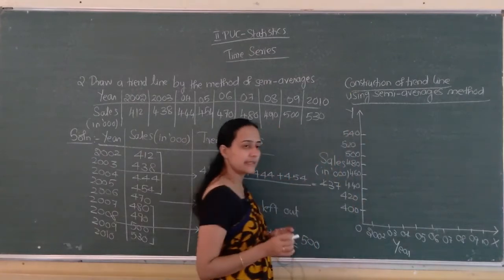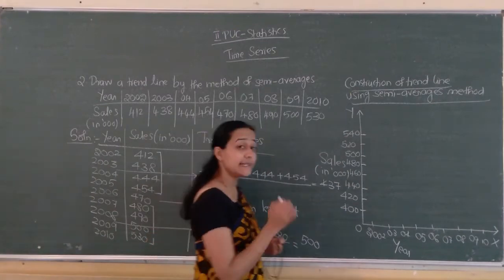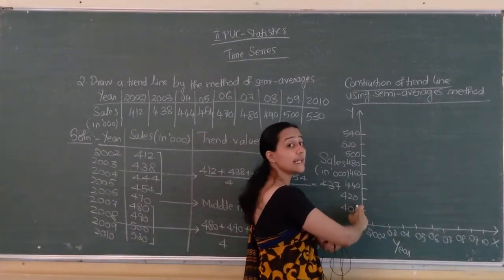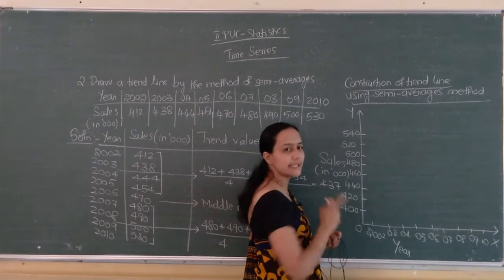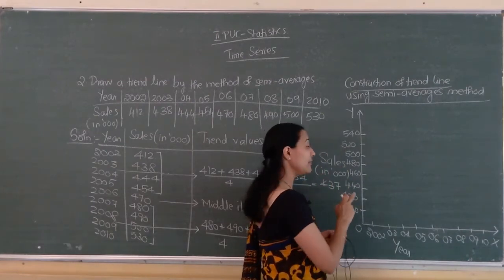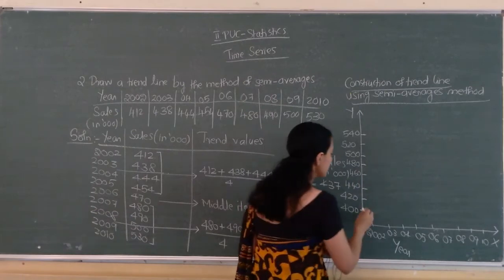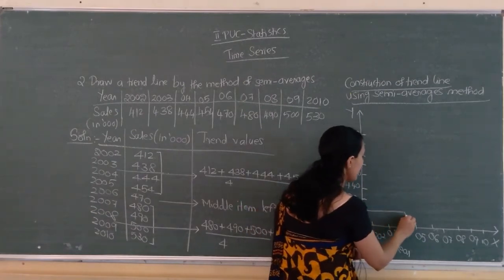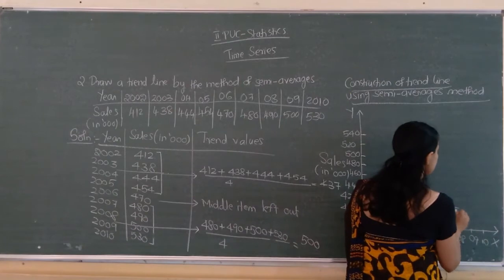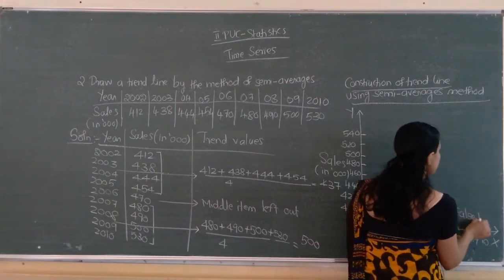Correct? Yes. So 0, next 400, and after that only 20 units. The scale applies only after this line. So this 400 is taken as a false baseline.